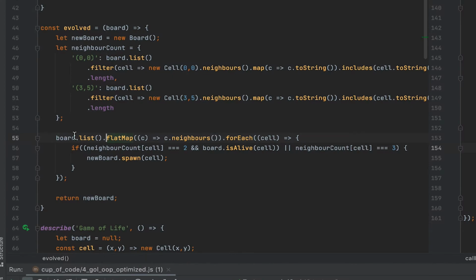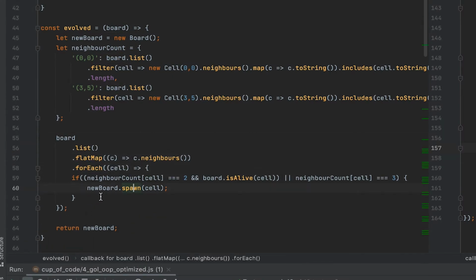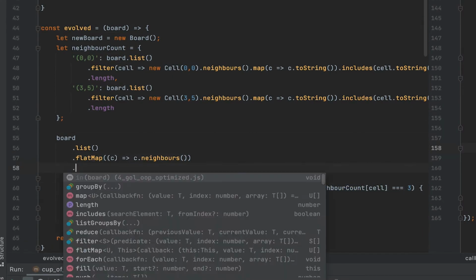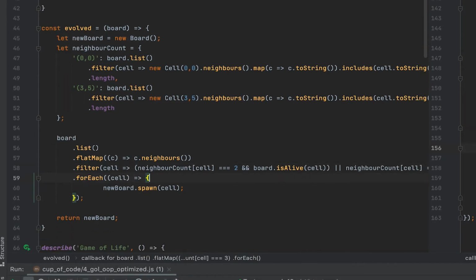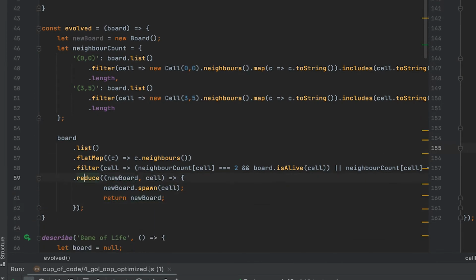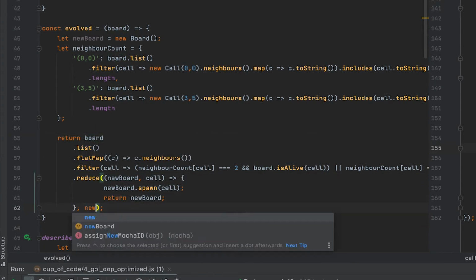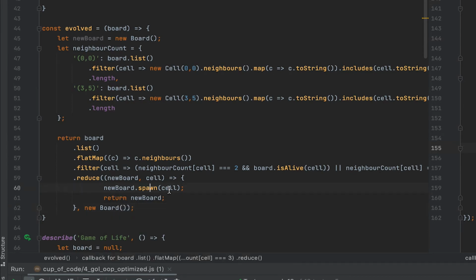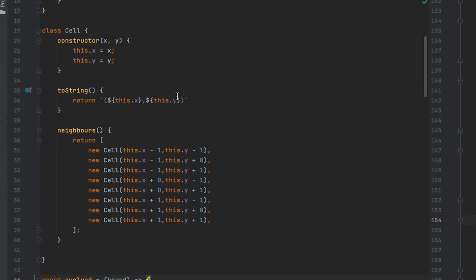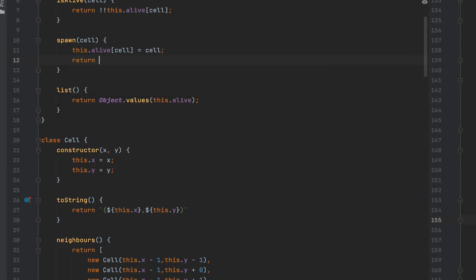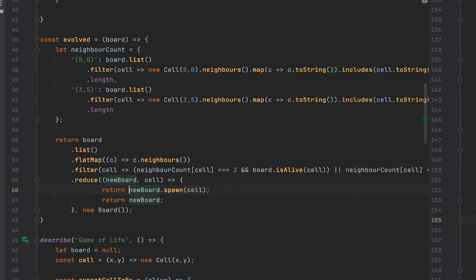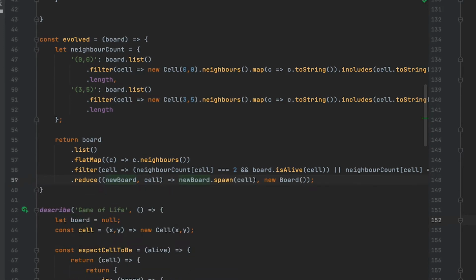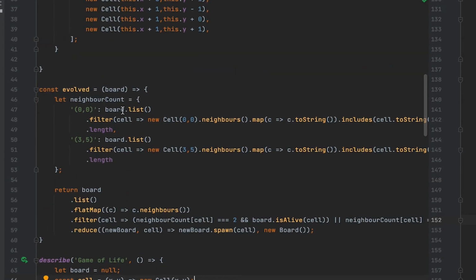Now one thing that might be interesting here is that there is an if statement within a forEach. So why not just move this if statement into a filter? And now that we did that, how about we use reduce to fill up the new board? What can make this even nicer is if we make the spawn function return this, then we can just return the result of spawn and get rid of some braces and returns.